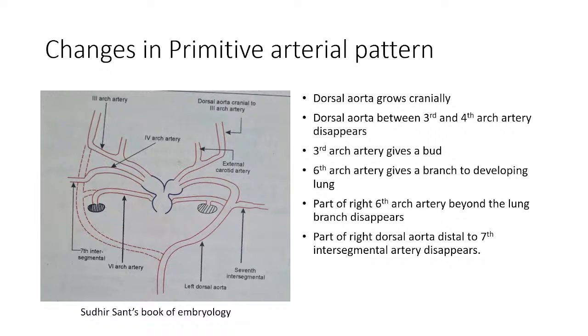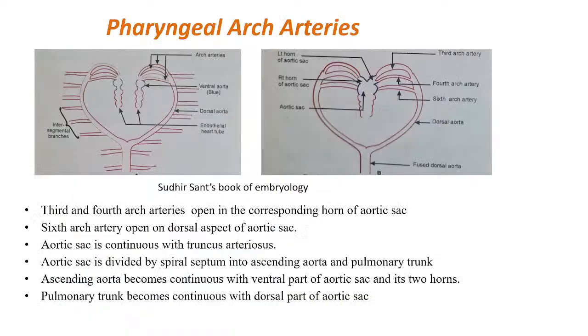Now the question is, what are the intersegmental arteries? Okay, so I will explain that. If you see this diagram, the dorsal aorta goes on the dorsal aspect of the developing embryo. Then the distal or caudal part fuses, as you can see in this diagram. All of this, the right and left dorsal aorta as well as the fused part, gives budding branches which supply the area of the developing embryo.